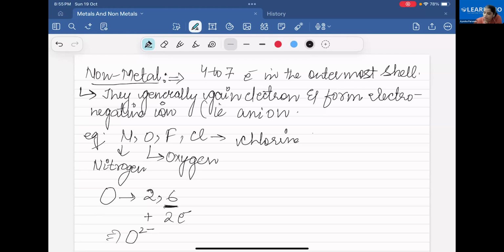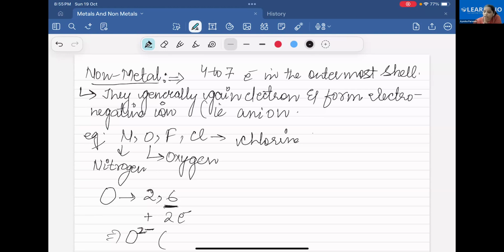Means they will acquire stability. Here there are 6 electrons in the outermost shell. To attain stability, there is a need for two more electrons. So two more electrons will be acquired, but with opposite charge, I told you. So these are the non-metals.